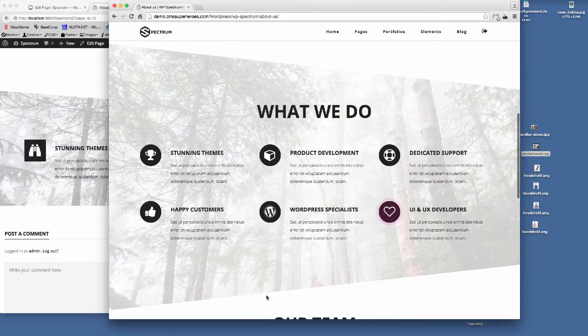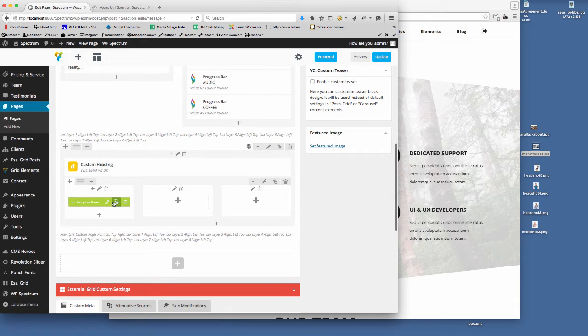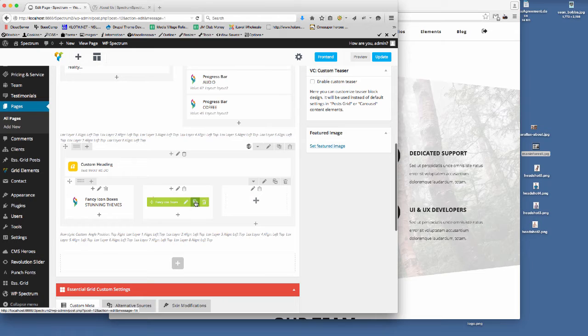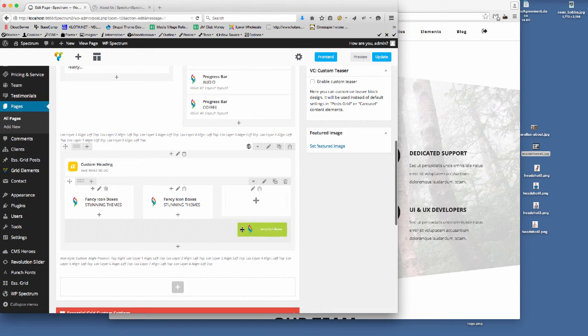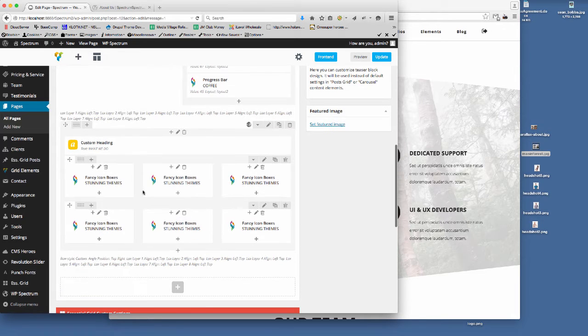So what I'm going to do now is create the rest of these icons. A quick way to do that is to simply copy that there, paste it in there, copy, paste, get that in there, paste, and then we can duplicate that row. So that'll just go underneath there like that.